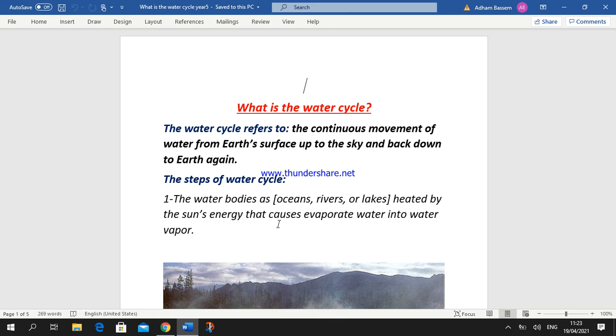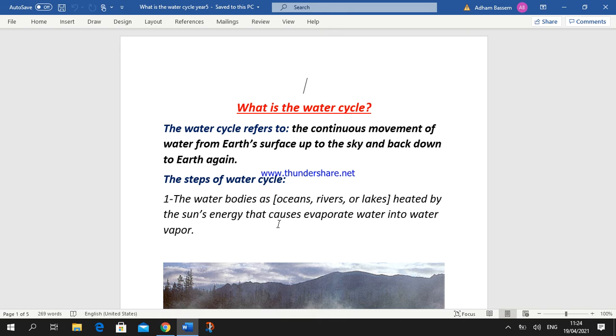Again, the water cycle explains the continuous movement of water from Earth's surface by evaporation of the water from water bodies by the effect of the sun's heat energy, okay, and the water vapor rises up to the sky, then it is collected and condensed and comes back down again to the earth in the form of rain.